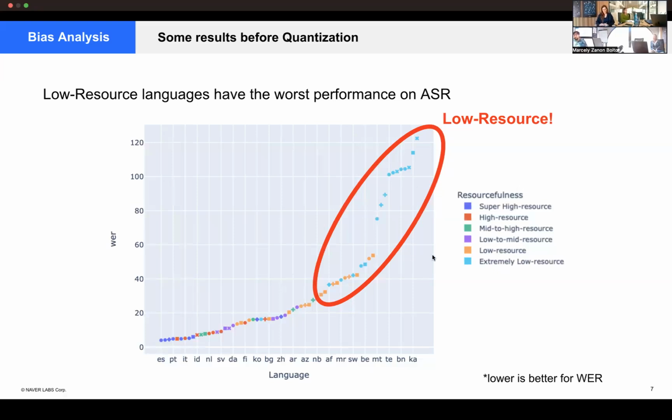But there are cases to the contrary. For instance, Afrikaans is a language that's super similar to Dutch and German, but it also has a super bad performance. They are around here. So yeah, but we see that some languages can profit from these similarities.